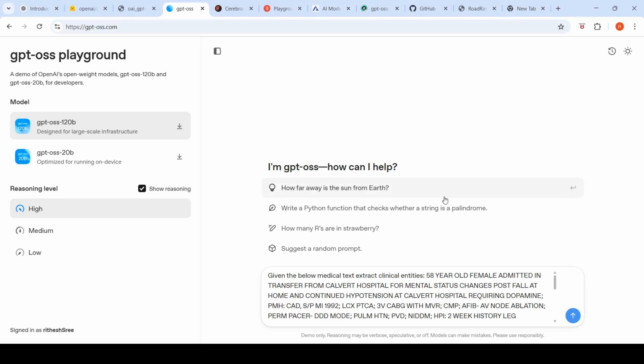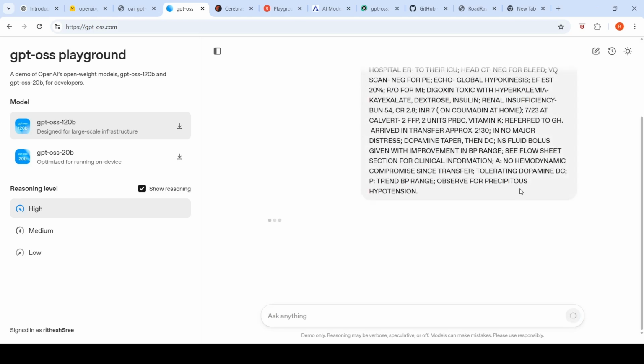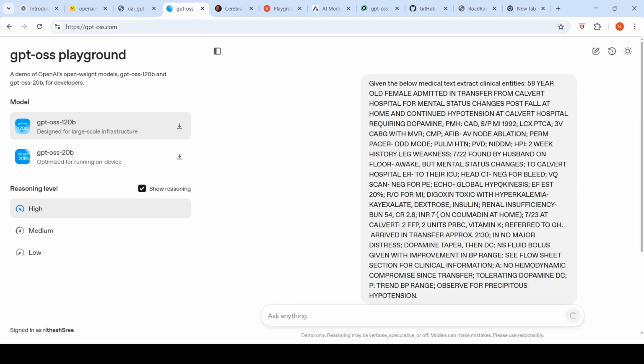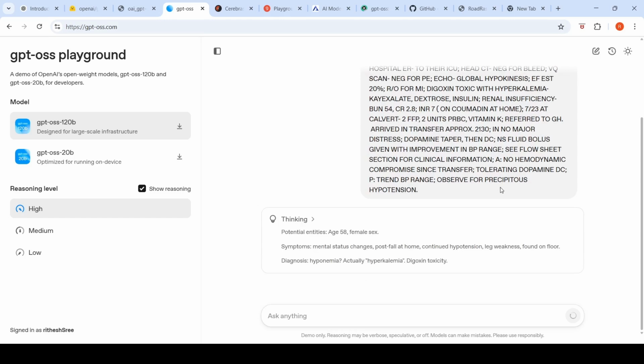I wanted to see how this model works on something like a medical text, or extracting clinical entities from medical text. So that is what I'm doing over here. I've given a nursing note over here. Let's see what it pulls out.